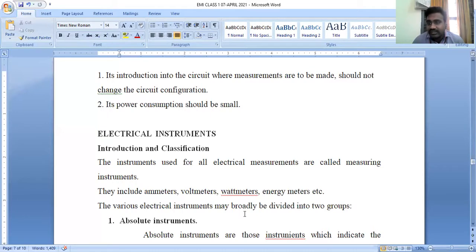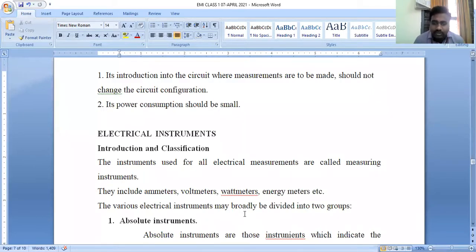If the instrument measures an electrical physical quantity, it may be an ammeter which measures current, a voltmeter which measures voltage, or a wattmeter which measures power. That means here we are reclassifying the instruments depending upon electrical measurements.